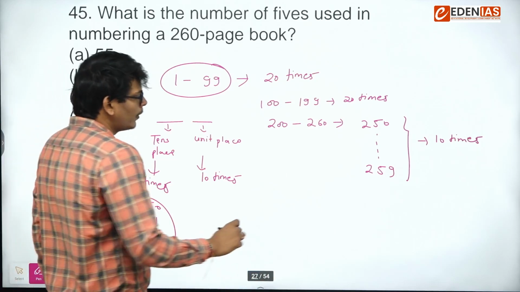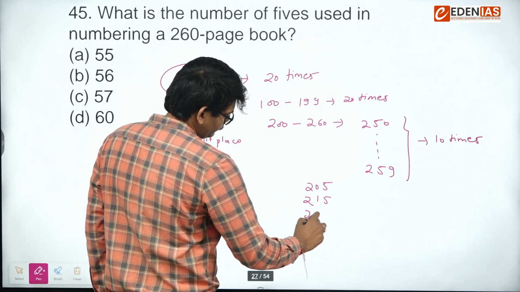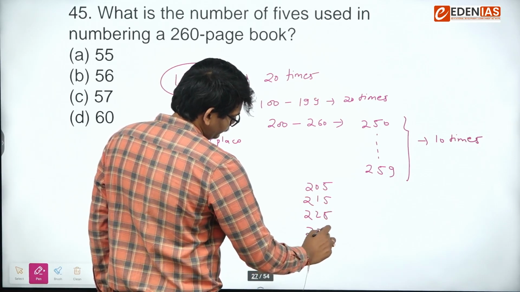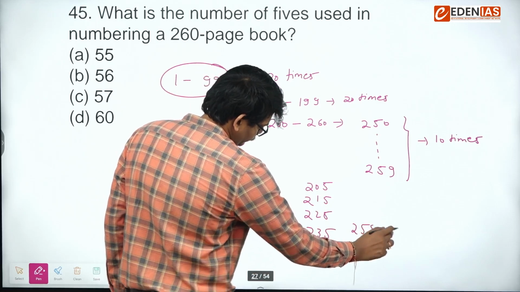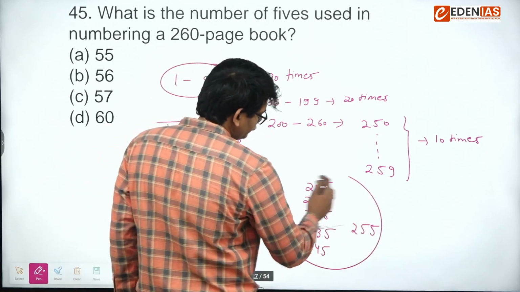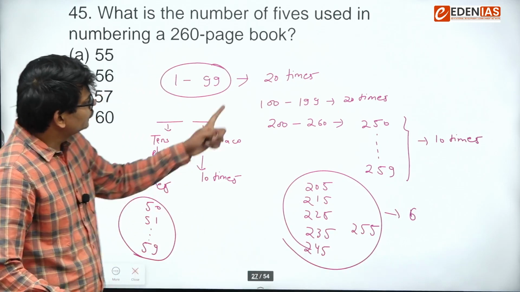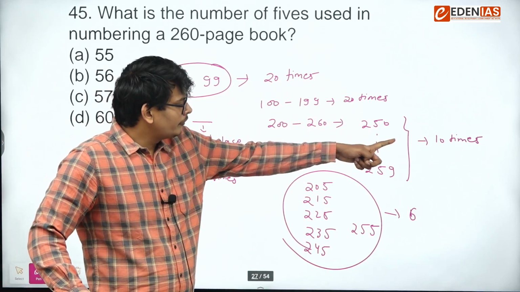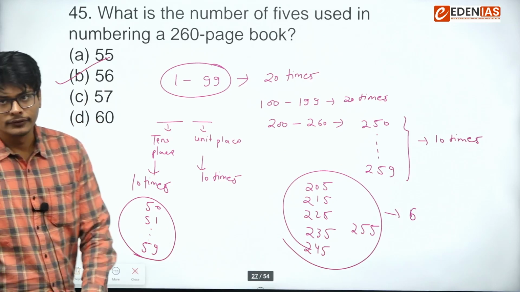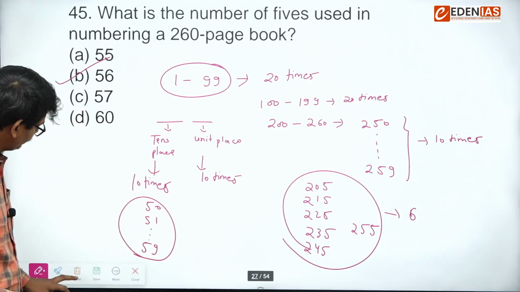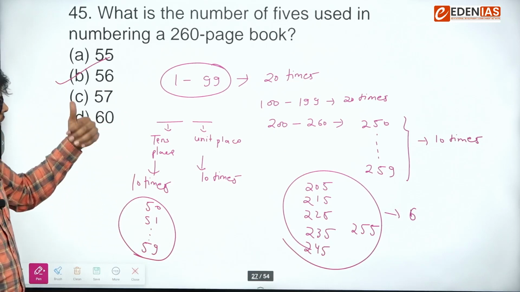Now let's talk about the unit place. Six times. So the answer is 20 plus 20, 40, plus 10, 50, plus 6, 56, right? So we have to check only the unit place and tens place for this kind of question.